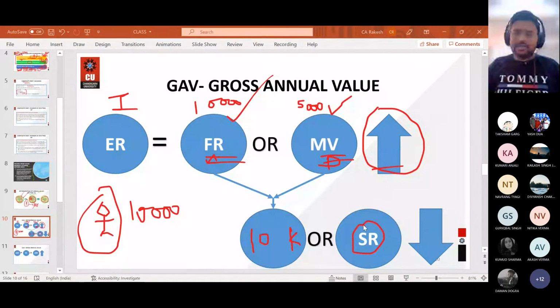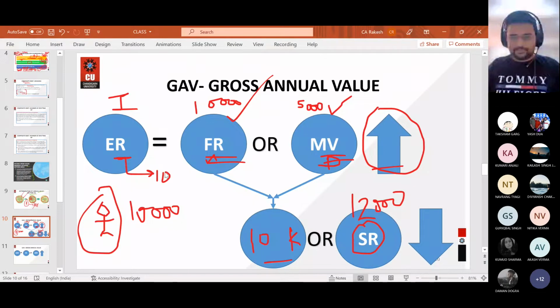Standard rent is the rent which is as per the Rent Act framed by the government. There is a special dedicated act as far as the rules of rent are concerned. Then you will compare it with the standard rent, and whichever amount is lower, you will take that. Let us say standard rent is 12,000. So out of 12,000 and 10,000, which rent is lower? 10,000. Then expected rent will be 10,000.